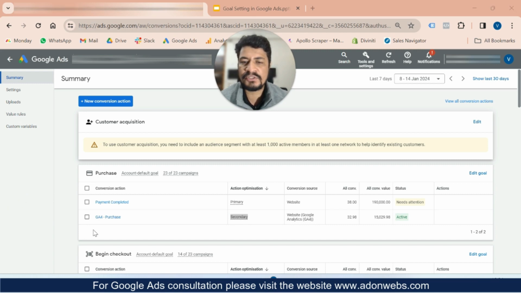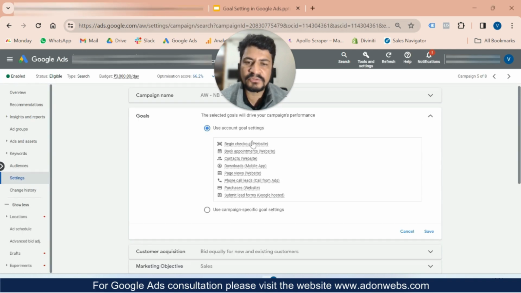Google will optimize for whatever I set as primary. So out of these goals, whatever conversion I set as primary, Google is going to optimize for that in reporting. Plus, it will use that conversion goal for the automatic bidding strategy. Whatever bidding you are using, it will optimize for that kind of goal to get you more conversions of that kind.